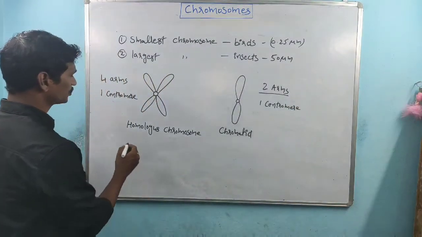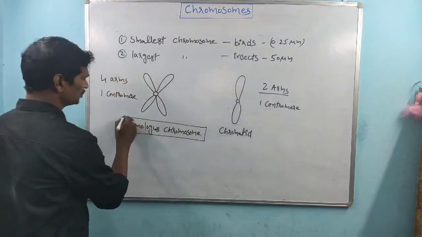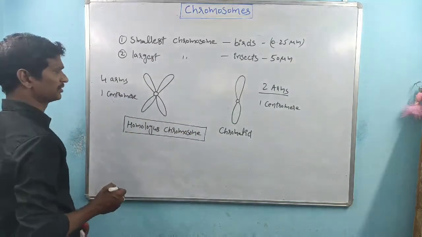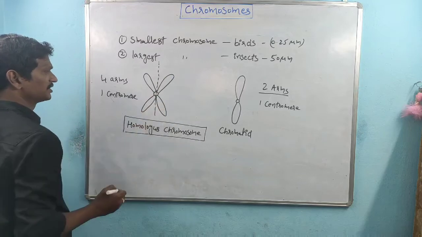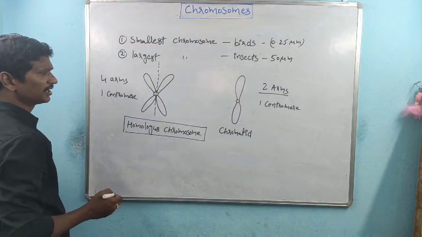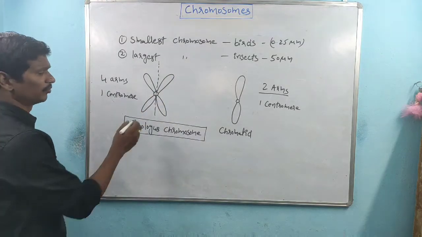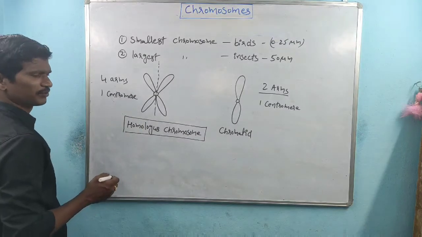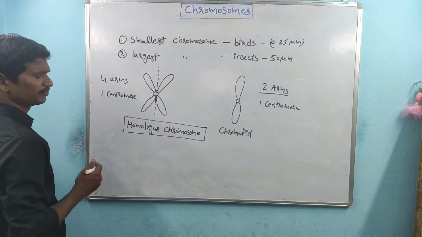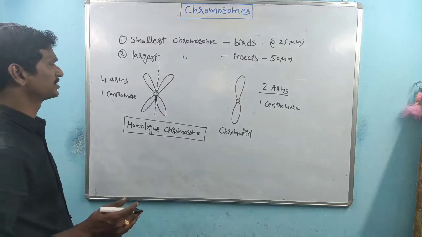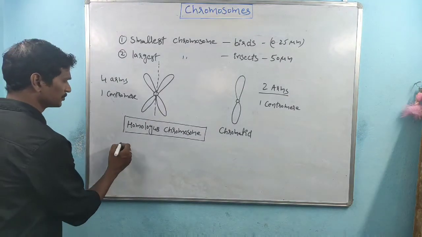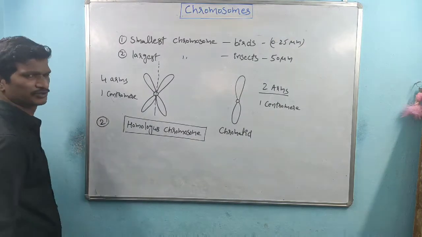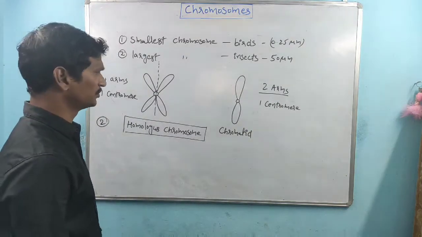So homologous chromosomes, during the cell division process, divide and produce chromatids. One homologous chromosome, how many chromatids are produced? 2 chromatids are produced.